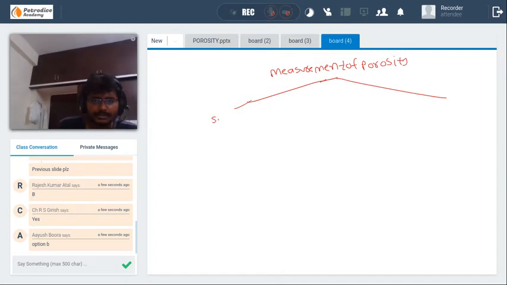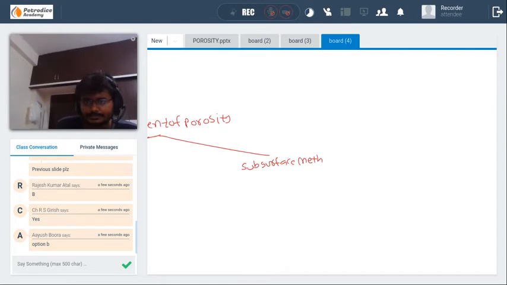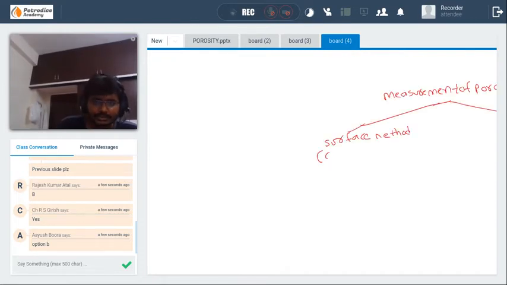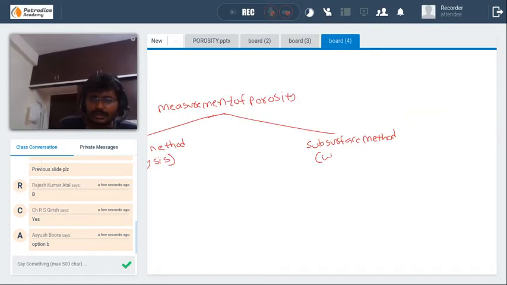One is the surface method, also known as core analysis. The other one is the subsurface method. The second one is well logging methods.